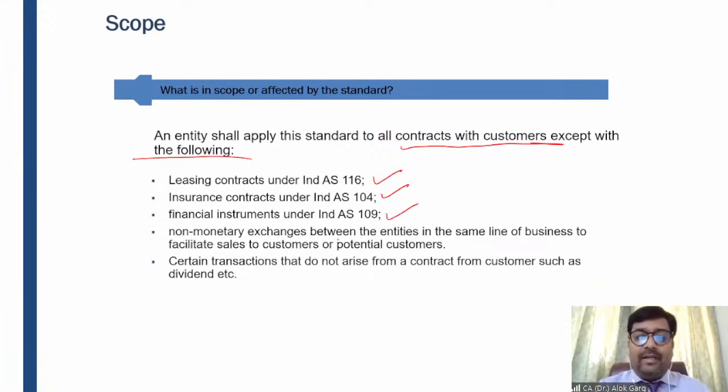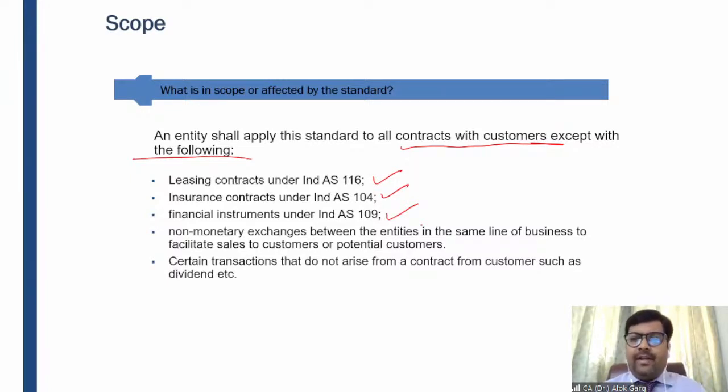Then I'll move on to the next part: non-monetary exchanges between entities in the same line of business to facilitate sales to customers or potential customers. What does it mean? For example, I'm a teacher who is located in Delhi, right?